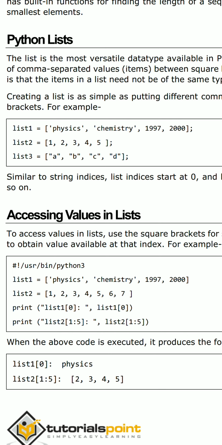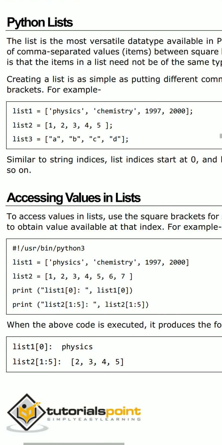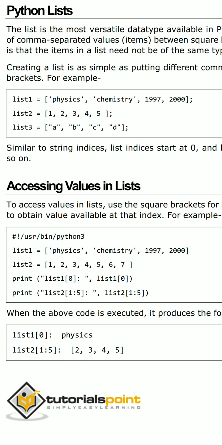Now consider the second example. Here I have initialized list2, and list2 has five values: 1, 2, 3, 4, 5. These values are separated by commas and enclosed in square brackets, and at the end of the list I have placed a semicolon. So this is list2.